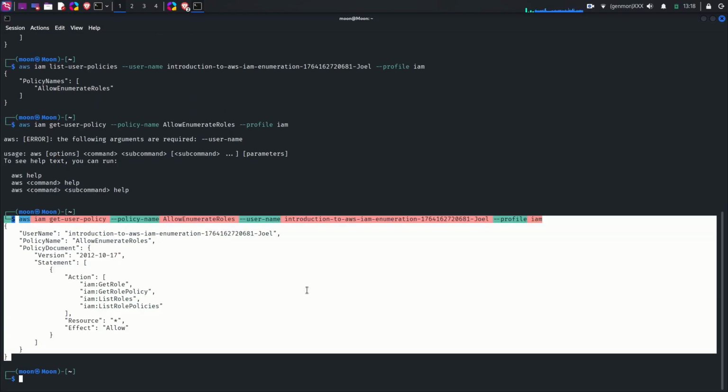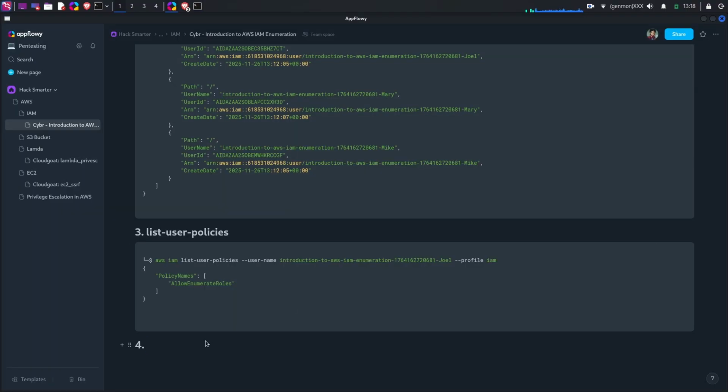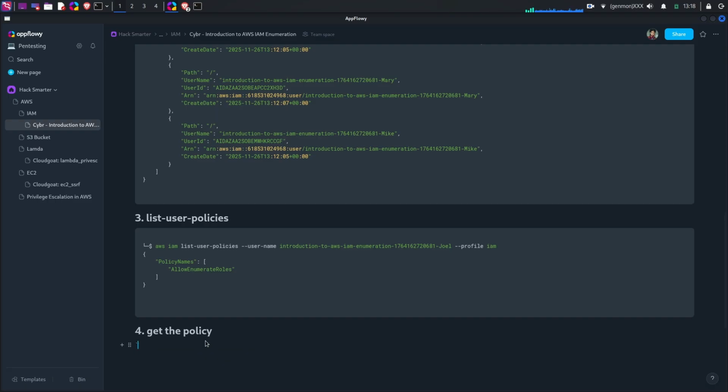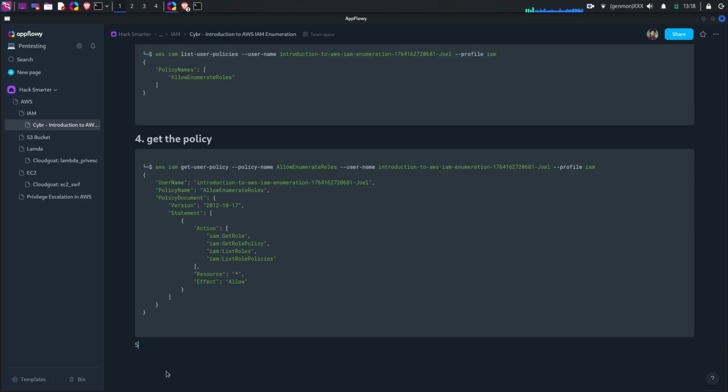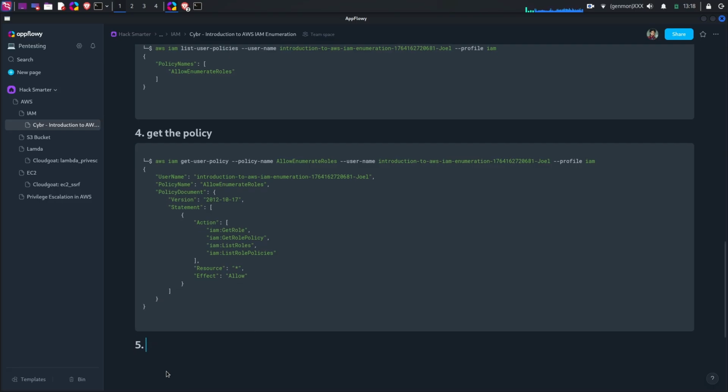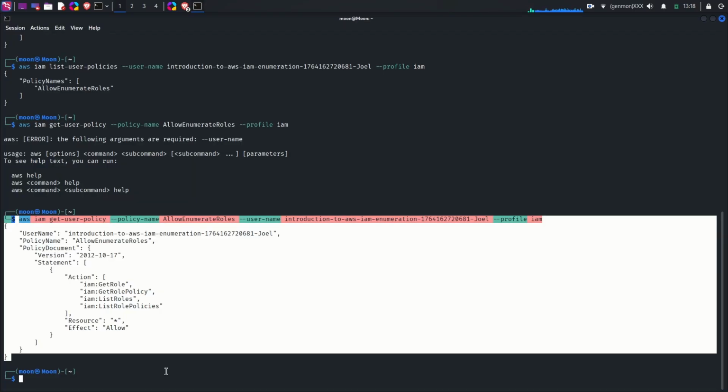Yeah, we've got some policy popping up. And then we can see we have the stars for all the resources we can have access to.